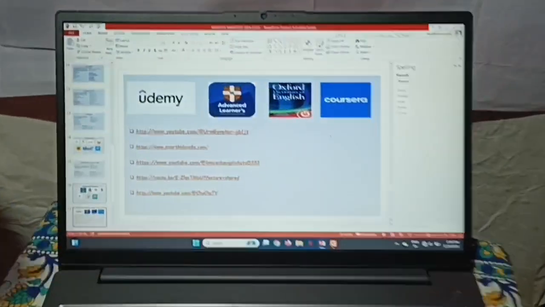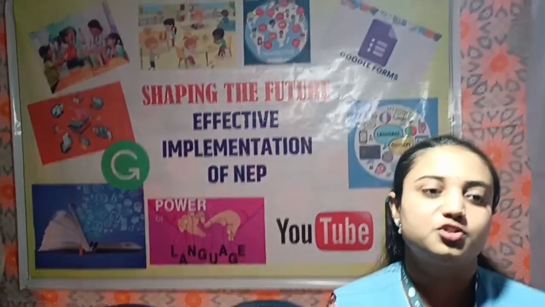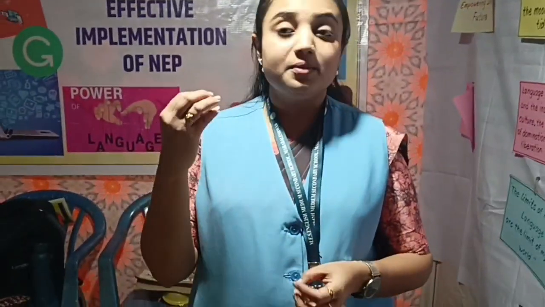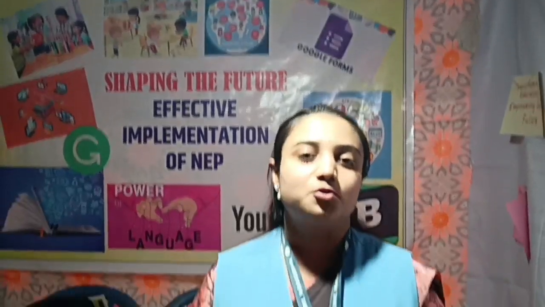After that, Udemy and Coursera are the apps which give you different language-based courses, and those are for all students, for the primary section also, and the secondary section also. Then the Merriam-Webster dictionary and the Oxford English dictionary are all available online. With the help of such software and websites, as a teacher I can enhance the learning effect of students, and students can also get so much information and learning from all these platforms.